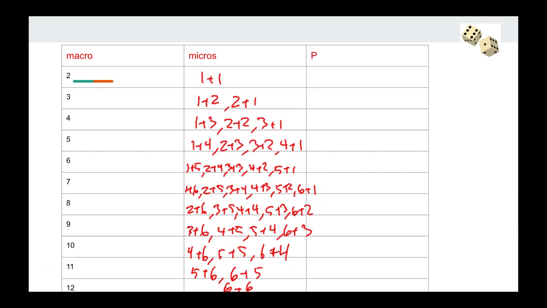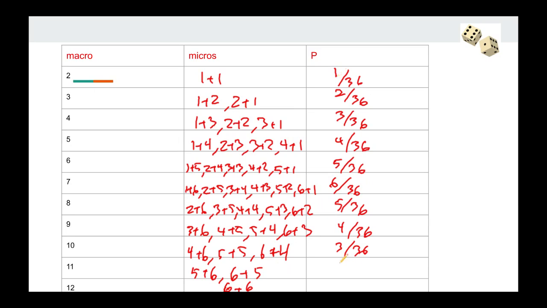What's the probability of a macrostate of 2? Well, there's only one possibility that results in that macrostate. So that's a 1 in 36 possibility. This is a 2 in 36 chance. 3 in 36, 4 in 36. For a 6, it's a 5 in 36. For a 7, there are 6 microstates that will get you a 7. A 5 in 36 chance, 4 in 36, 3 in 36, 2 in 36, and 1 in 36 again.